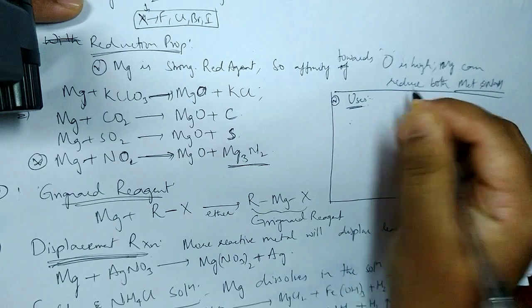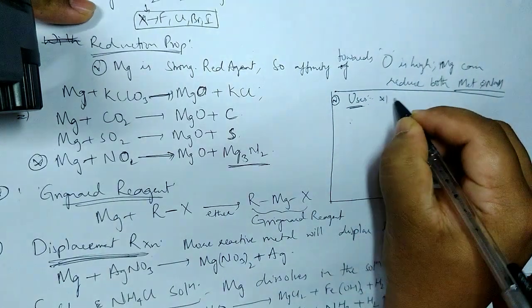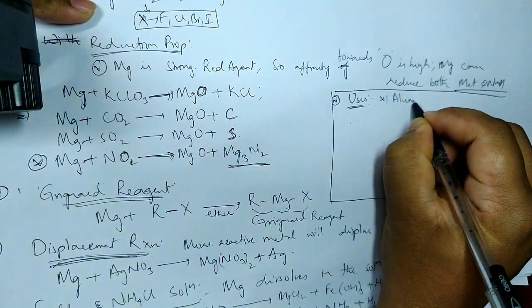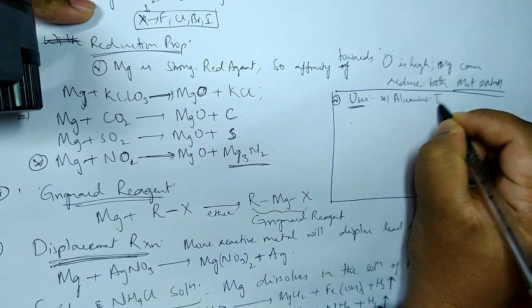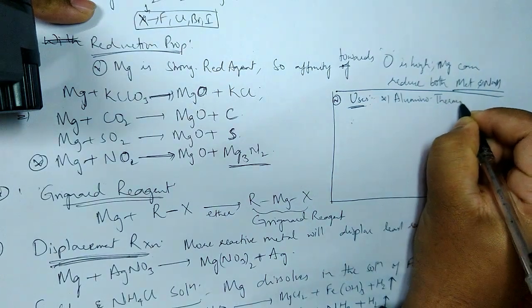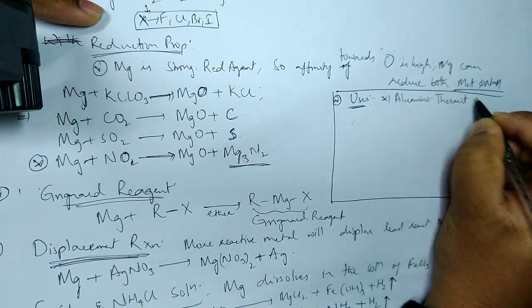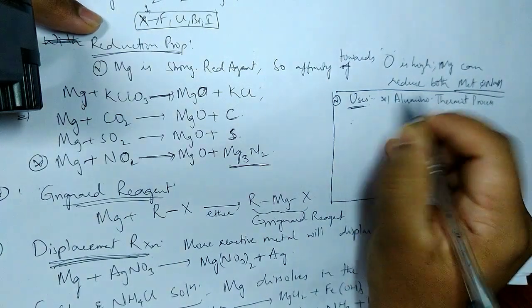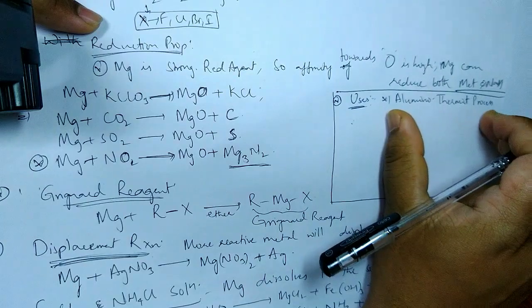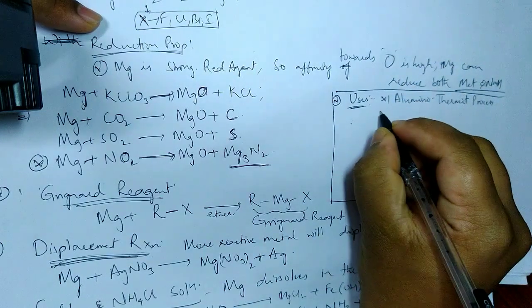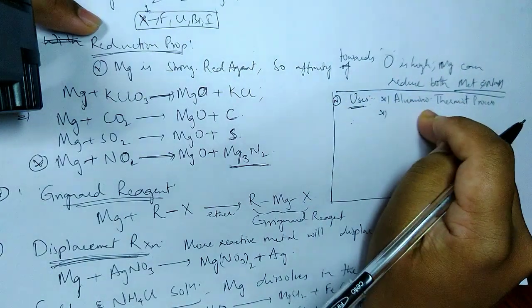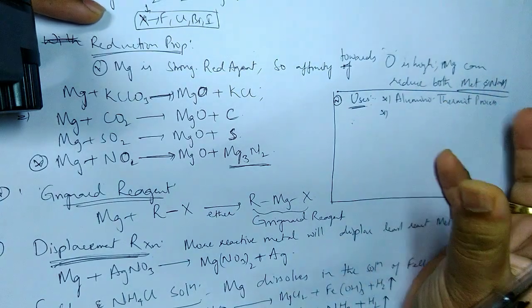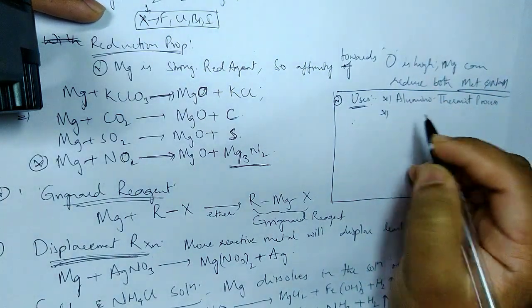Uses. Number one, it is used in the aluminothermit process. If you remember, in 8th standard you should have studied this for welding rail tracks and all. Anyway, at the end of the next chapter we will study this. Anyway, magnesium is used in the aluminothermit process, where we mix it with aluminium.